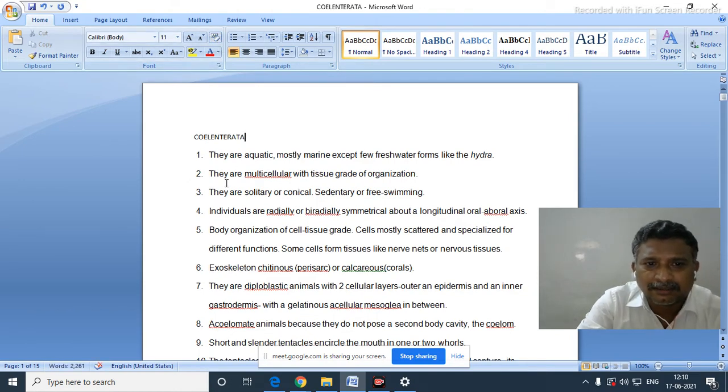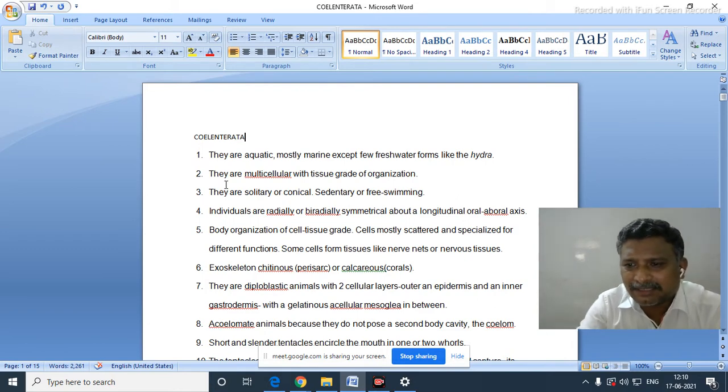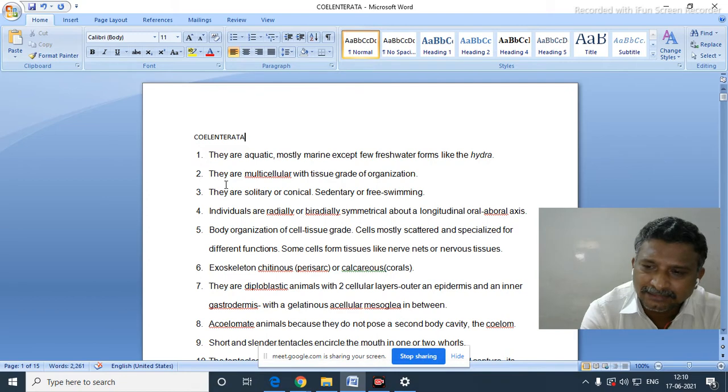Now, most of the organisms are solitary or colonial, and sedentary, and also some are free living, that is, free swimming organisms. Some of them live individually, but some live as a group. Some are sedentary and attach to the substratum only, and some are freely floating and swimming in the aquatic media.